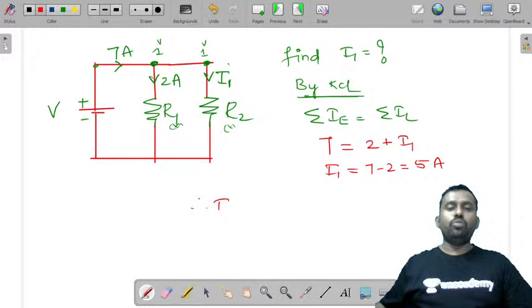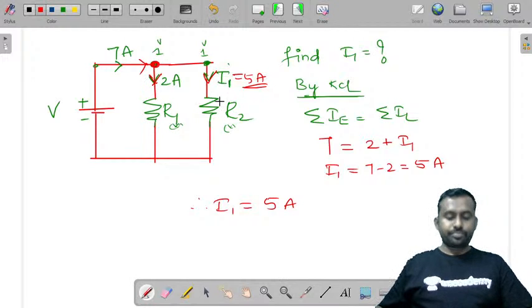Therefore, what is the value of I1? It is 5 amperes, or by inspection you can directly tell 7 is incoming, 2 is outgoing, so the rest is 5, which has to flow through this R2. Yeah, 7 minus 2, 5.